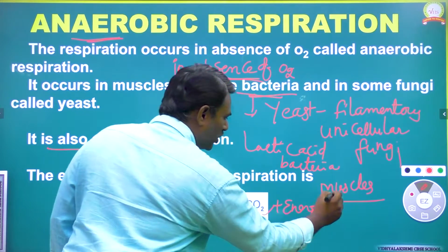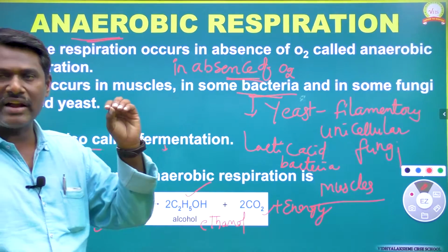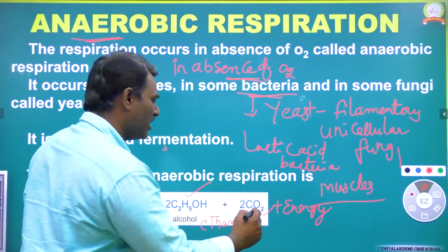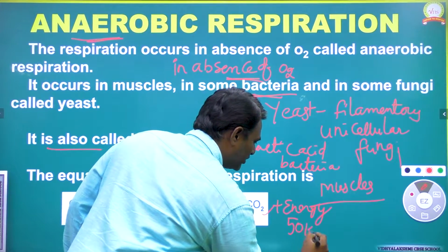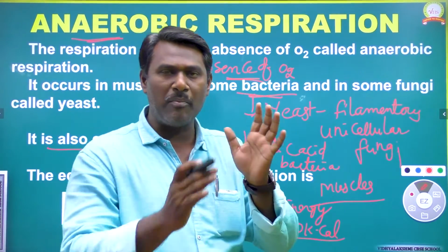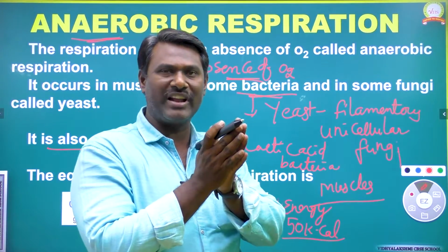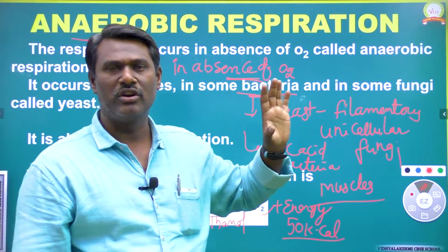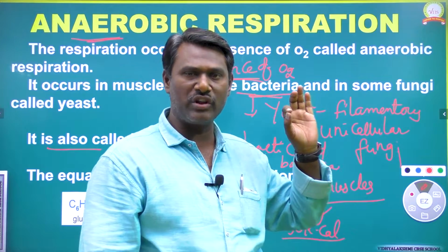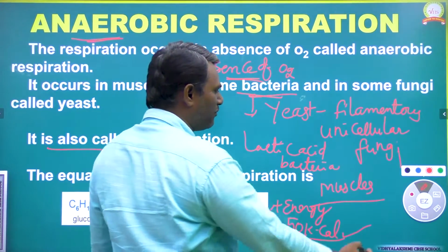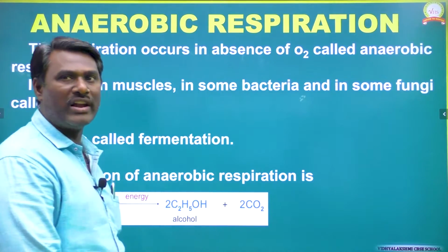So energy is also released during anaerobic respiration, and the net amount of energy released is 50 kilocalories. In aerobic respiration, the amount of energy released is 686 kilocalories. Here we are discussing only anaerobic respiration, where the net amount of energy released is 50 kilocalories.